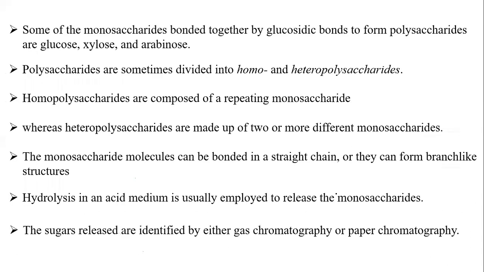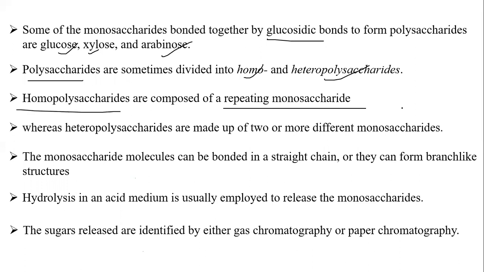Now let's continue our discussion. Some monosaccharides are bound together by glycosidic bonds to form polysaccharides. Examples are glucose, xylose, arabinose. These polysaccharides are again divided into homo and heteropolysaccharides.